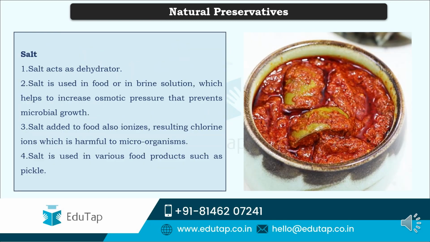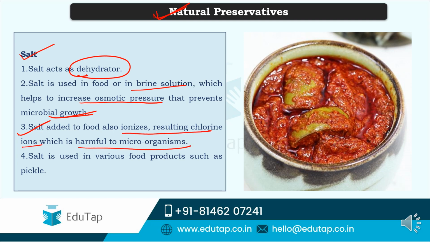So friends, here first we shall see about natural preservatives, which include salt. Salt generally acts as a dehydrator, and this is used in food or in brine solution. Brine solution is nothing but a salt solution at a particular percentage. This will help in increasing the osmotic pressure, which prevents microbial growth. Along with that, salt added to food also ionizes, resulting in chlorine ions, which are harmful to microorganisms, and these salts can be used in various food products and especially pickles.